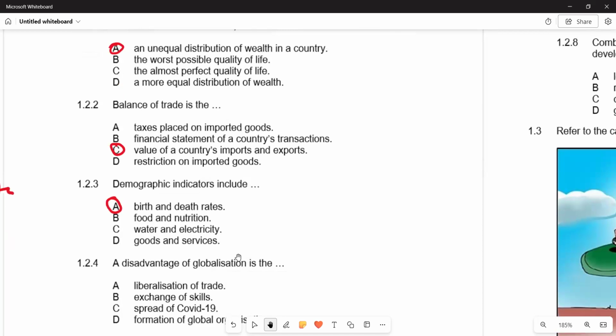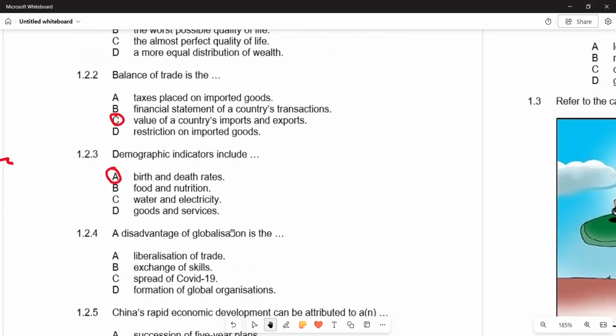The disadvantage of globalization is the... so obviously we want to understand exactly what we mean by globalization. Basically, globalization, we've explained it there: engaging other countries, whereby we are interacting with the other countries. Then we are saying we are embarking on globalization.